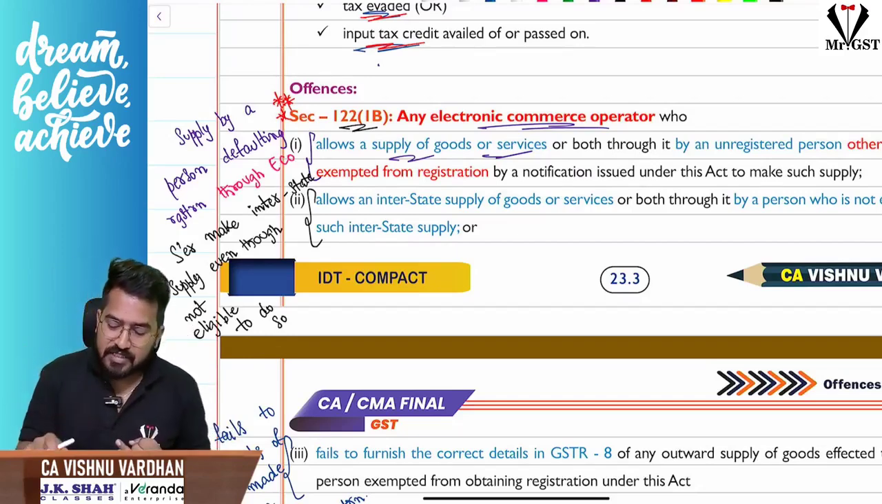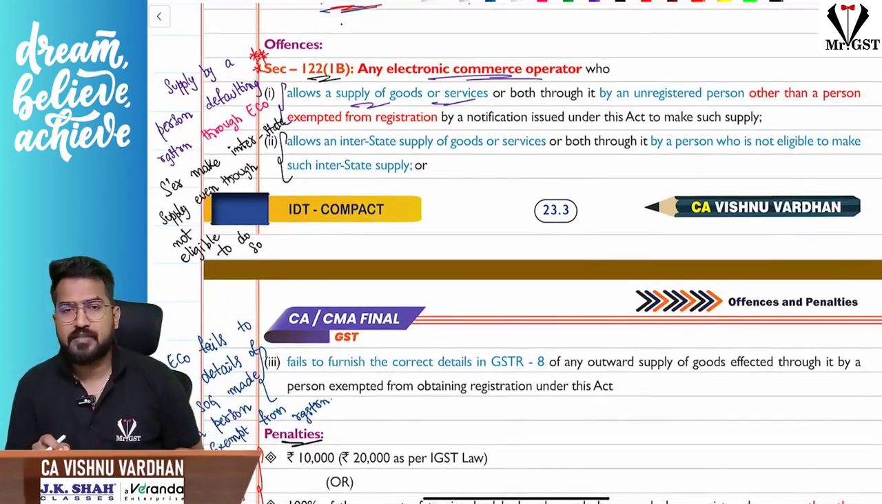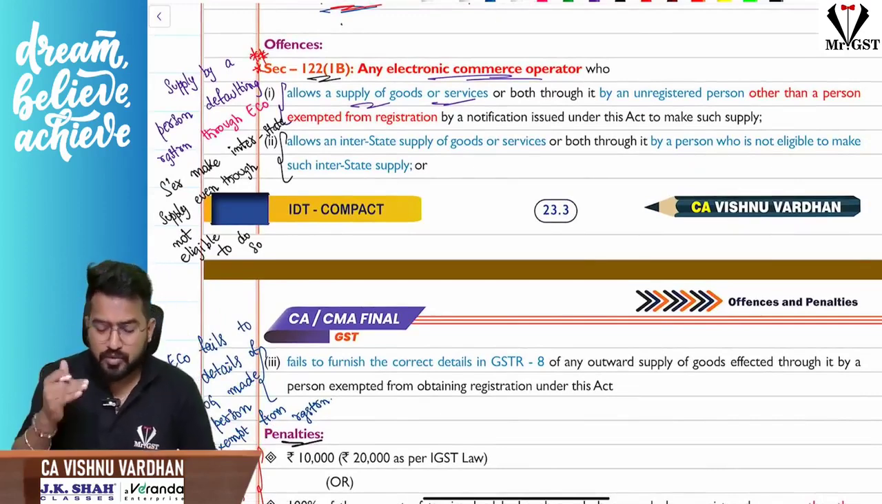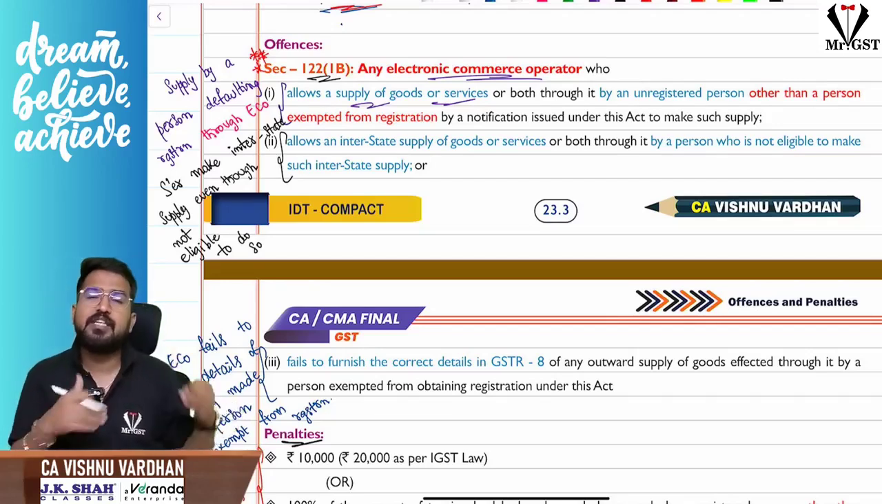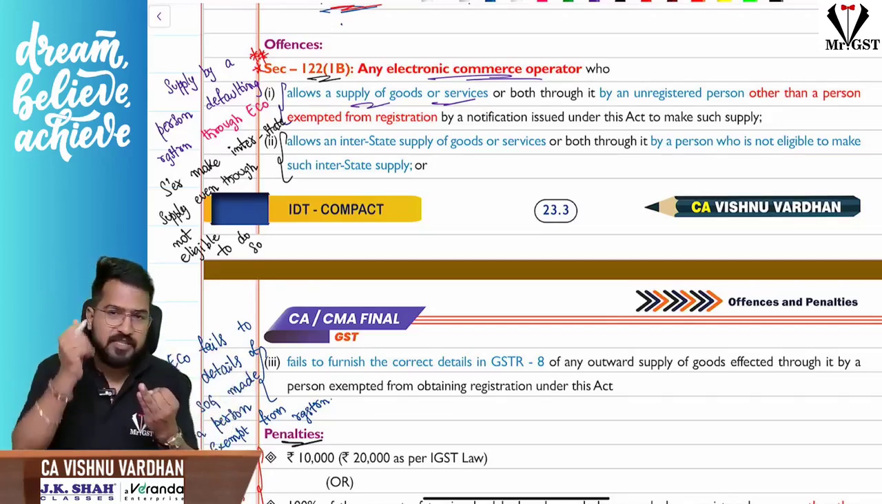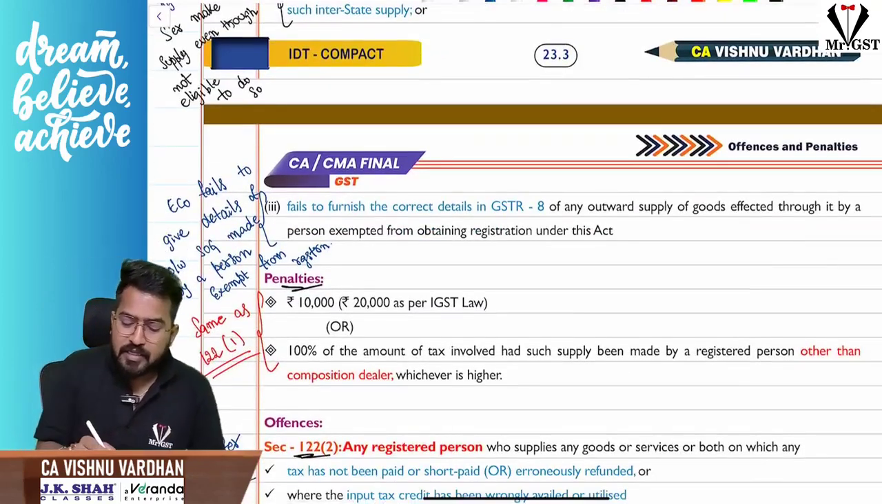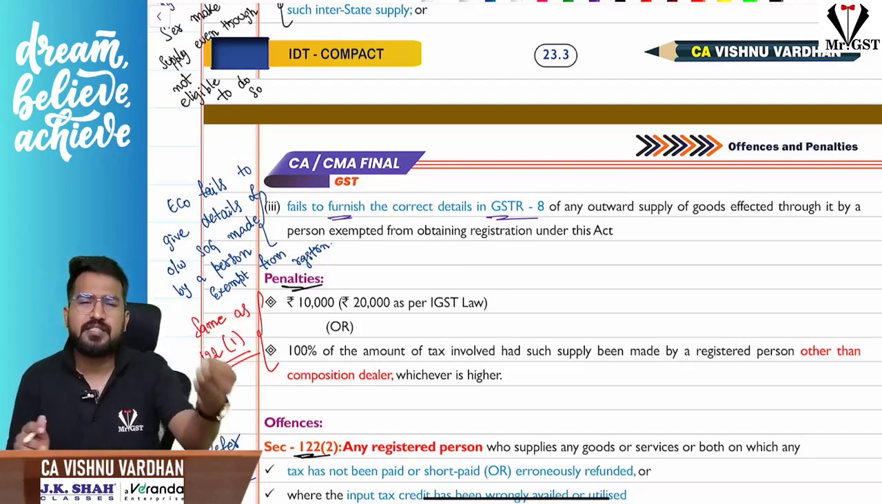Next case. What is the next case? Sir, certain people are not allowed to make interstate supplies through the e-commerce operator. If you have not taken registration, you cannot make interstate supplies. So the e-commerce operator is allowing the supplier to make interstate supplies even though he is not allowed by the law. Then there is a mistake from the e-commerce operator. Next, third one. Sir, the third one is the e-commerce operator failing to furnish these details in GSTR 8. That is, in GSTR 8, what will he do?